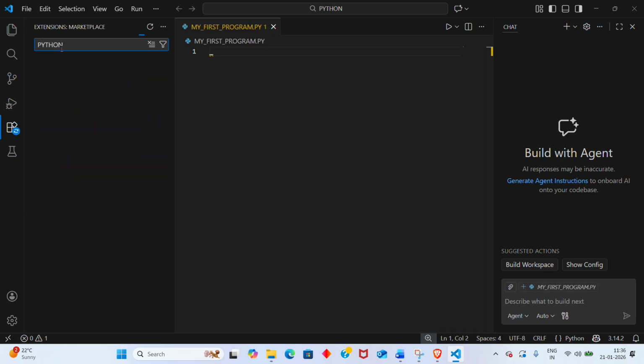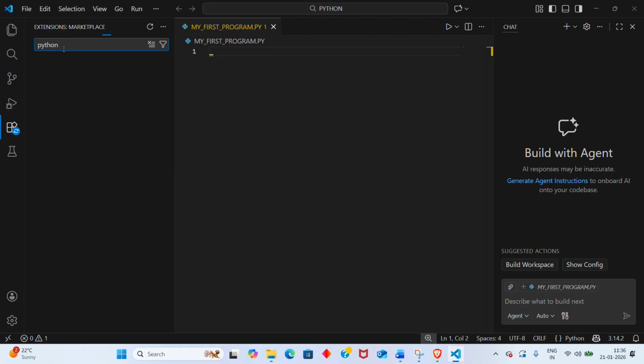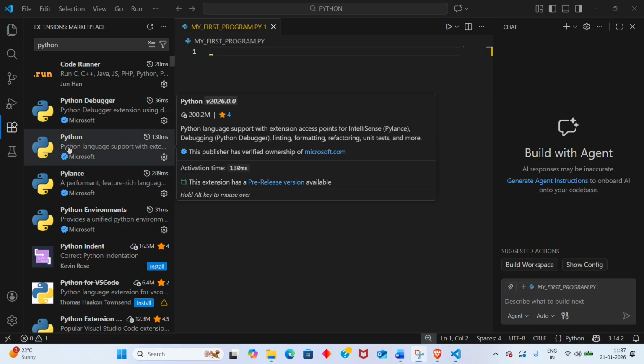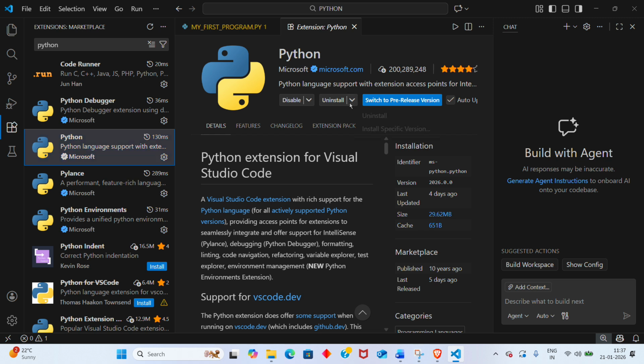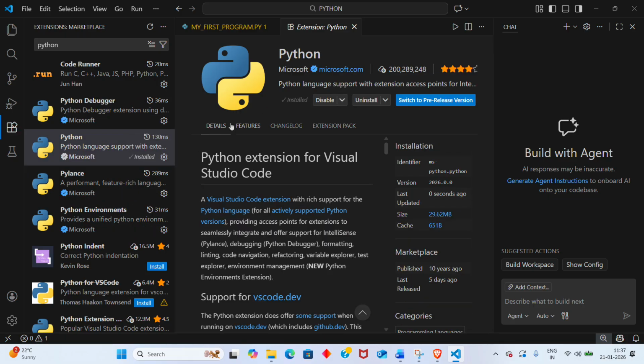Actually, my network connection is slow, that's why it's taking time. Okay, we got the result, and now we will click here. This is the Python extension. It is already installed, so we will uninstall it and then install it again. This is the logo for Python.